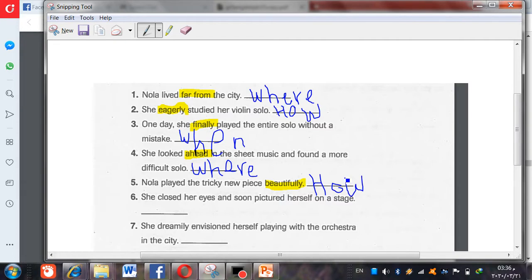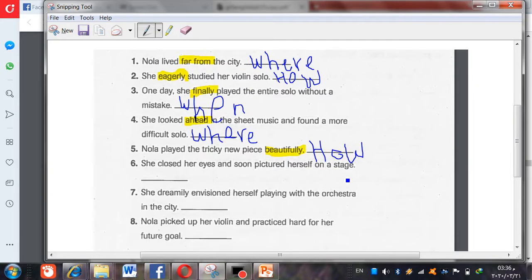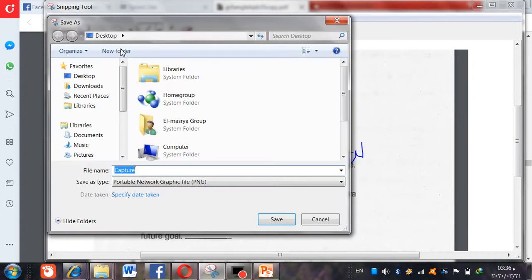So the rest of the sentences, from 6 to 8, will be homework for you, and I'm expecting you to post them in the comments or send them to me later, and I will check them, of course, and give you feedback with the results.